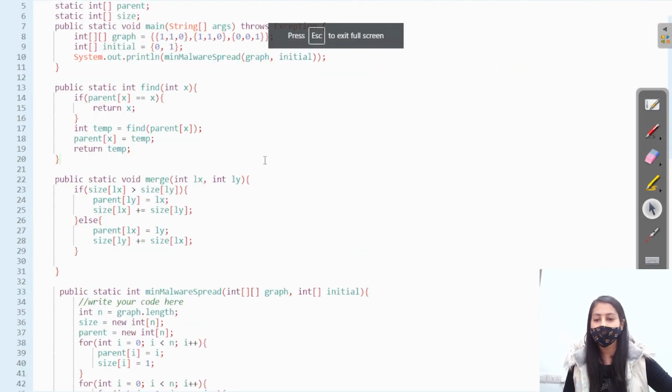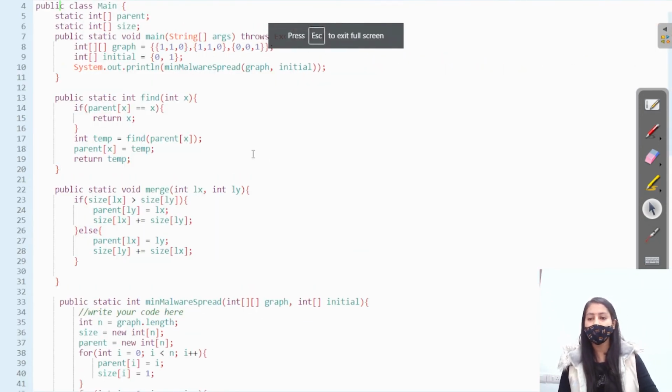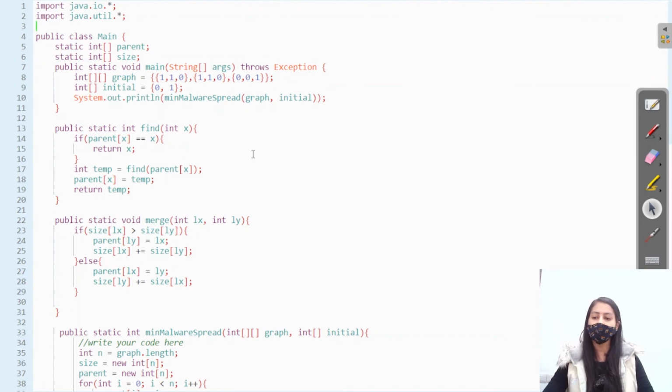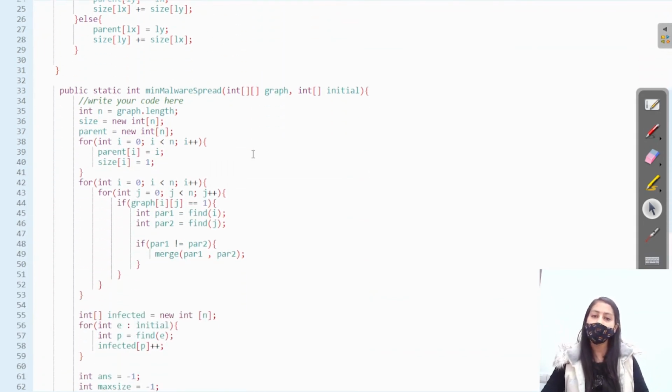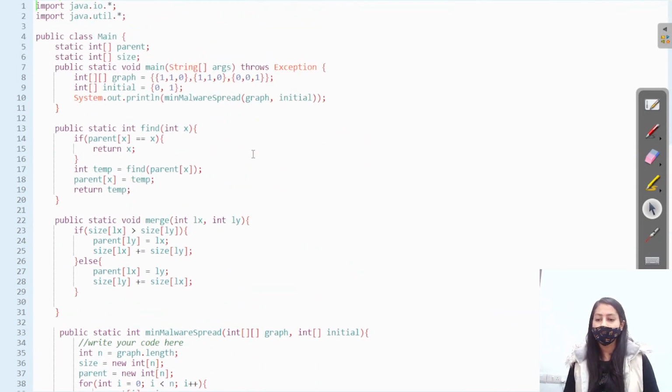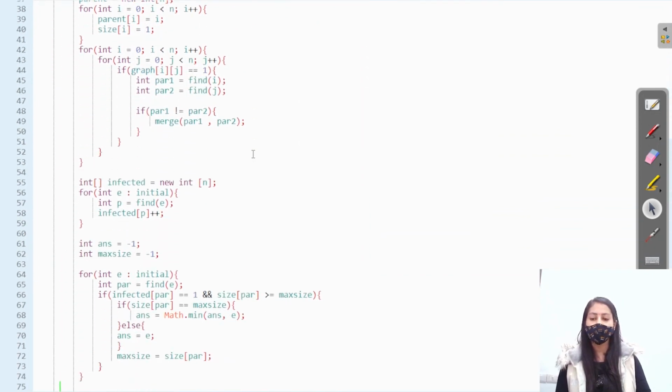Since this question is not updated on our portal, you guys try this question, because the code is perfectly correct. So we will update the test cases and handle the input and output for this question, right? But the code is perfectly correct, right? So you can try this code.